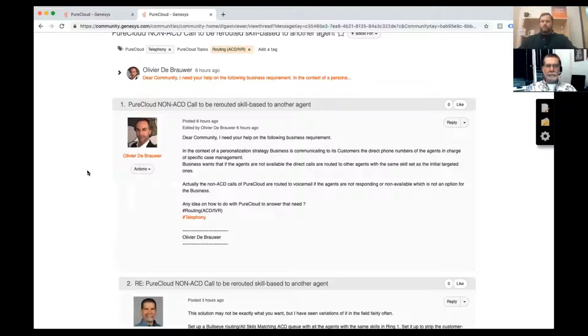Yeah, the concept of ACD versus non-ACD would be calls or interactions that come into the system can be routed to people in various ways. One way is ACD, automatic call distribution, which also can be used for emails, chats, messages, other things.